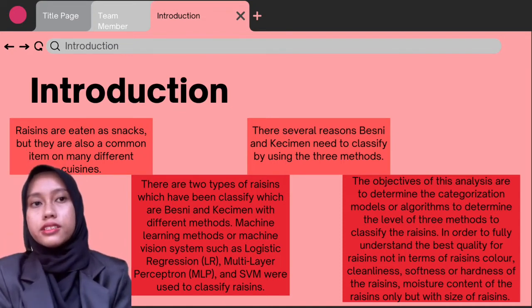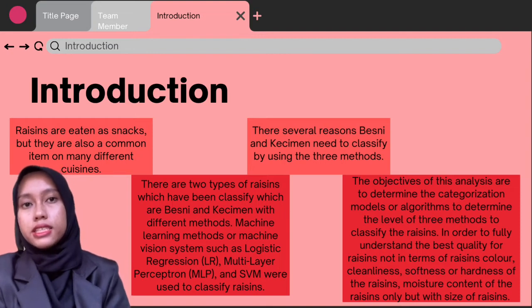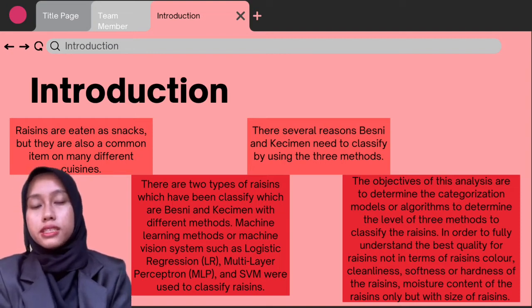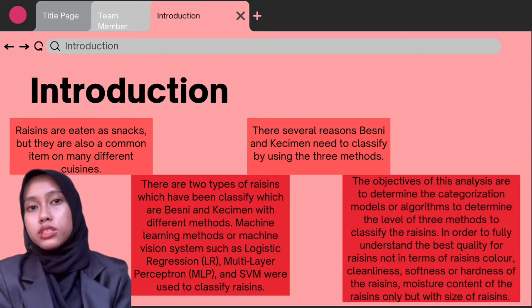There are several raisins, Besni and Kesima, that need to be classified by using the three methods. By analyzing Besni and Kesima with logistic regression, multi-layer perceptron, and SVM, we want to know which method is the most appropriate to use to classify the raisins. Furthermore, it is to know which of the raisins have the most quality to send off to the market, for producers and customers to choose the best raisins.